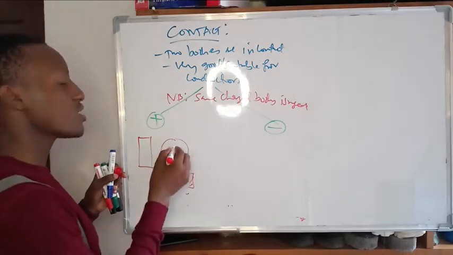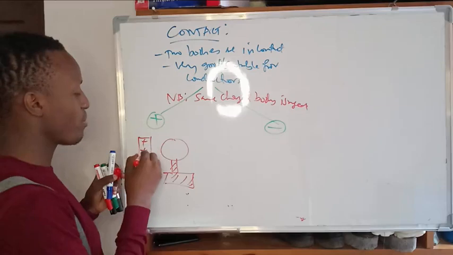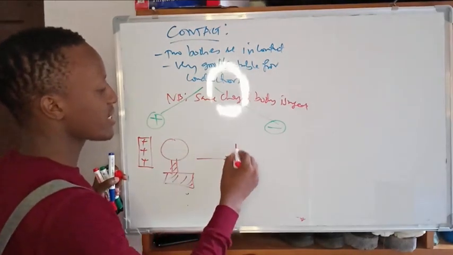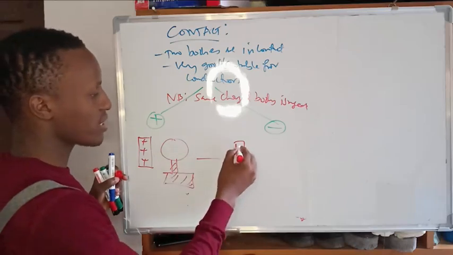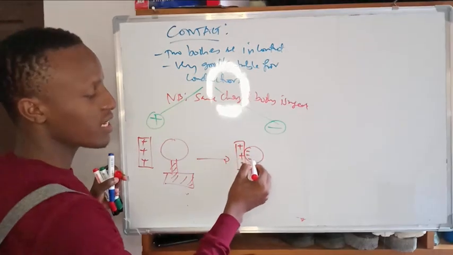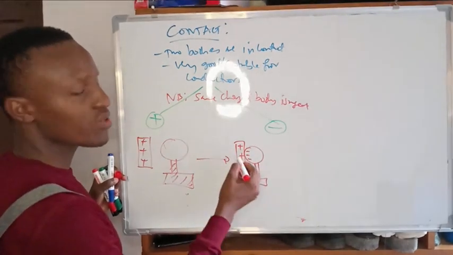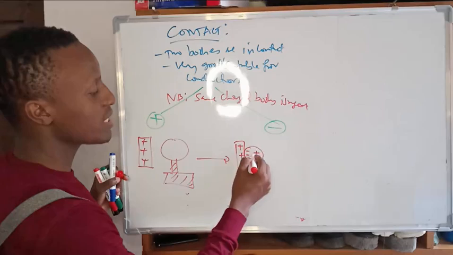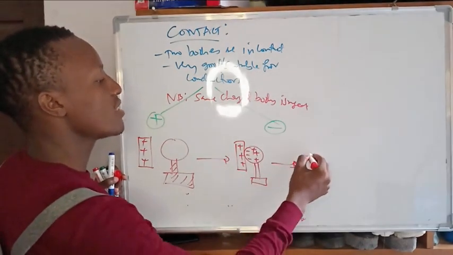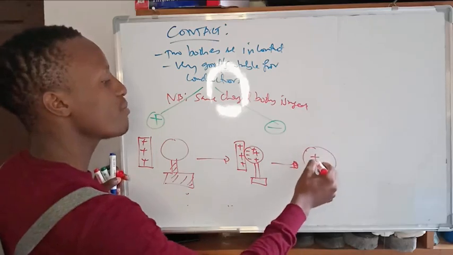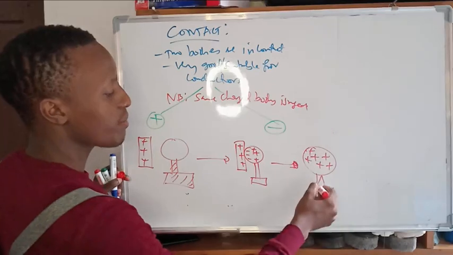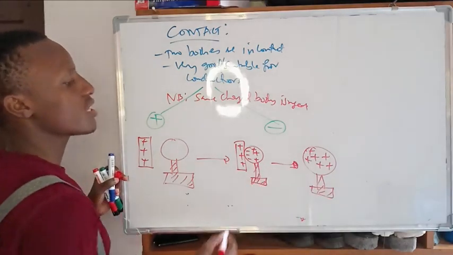I use the positive body. When it comes in contact, electrons are pulled and shift to the positive object, while this object tends to remain positive. They come and neutralize, so finally I just have this object positive. That's what happens.